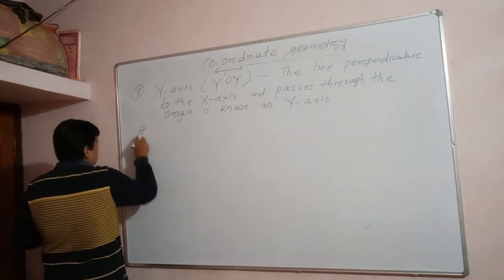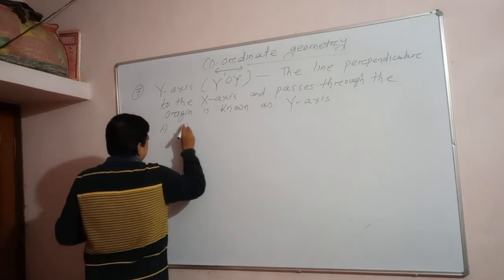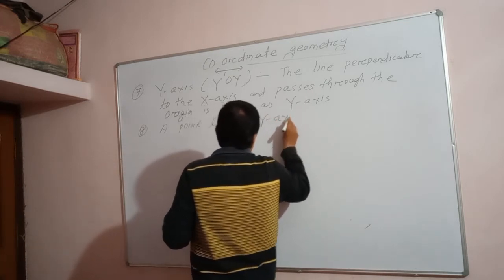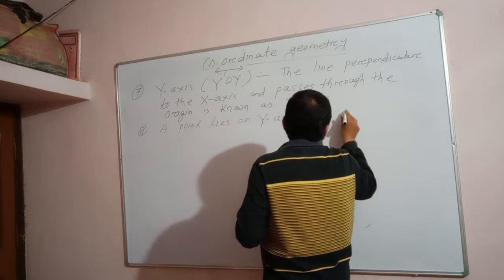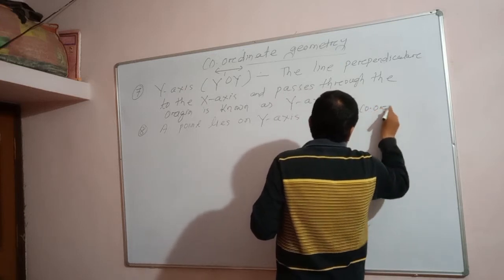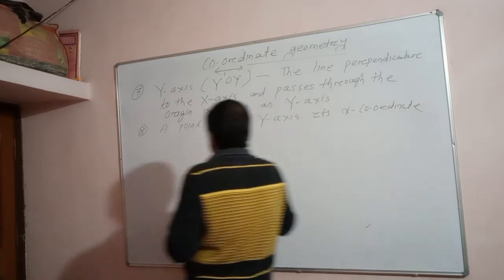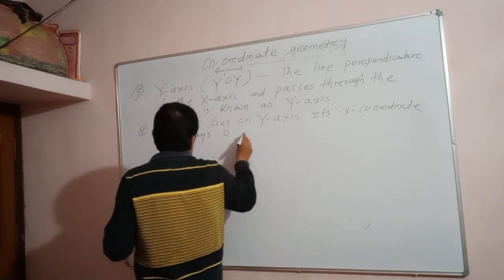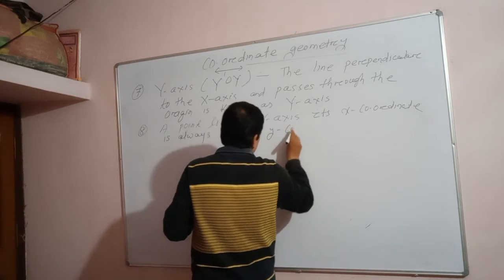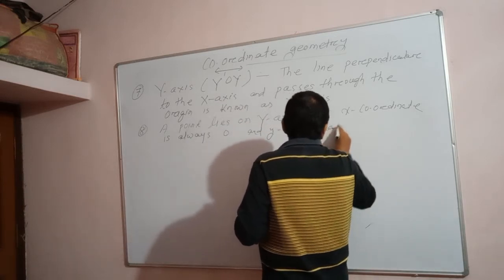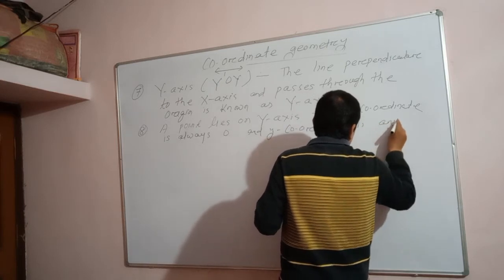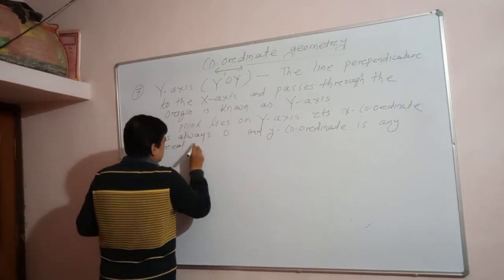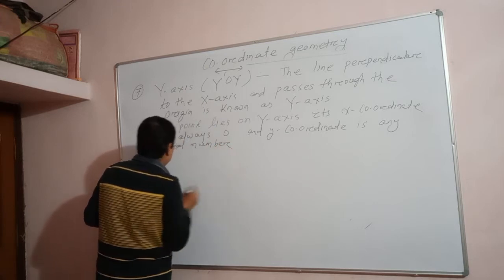A point that lies on the y-axis has x coordinate always 0, and y coordinate is any real number. Understand?